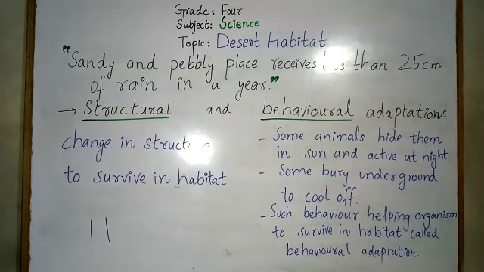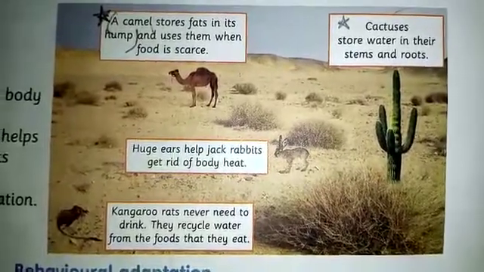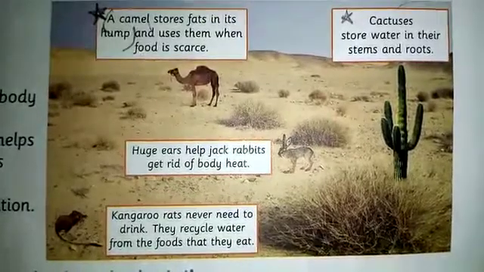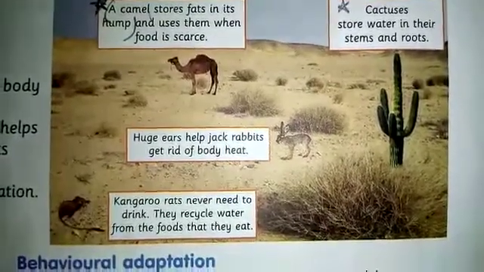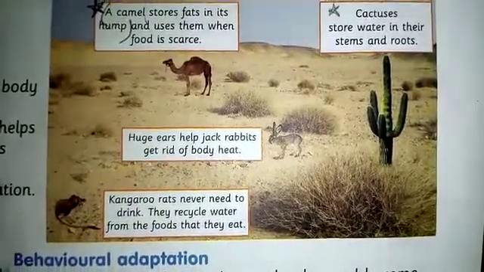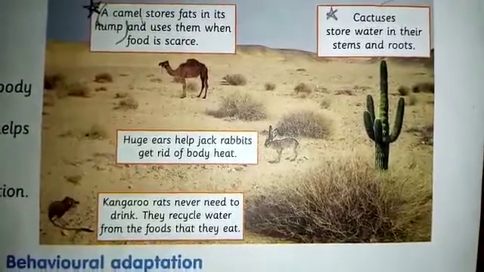Let's see some examples and interesting information about the desert animals. You can see in the picture that a camel is there. A camel stores fat in its hump. You can see a raised portion, that is the hump of the camel. It stores fat in it and uses it when food is scarce.